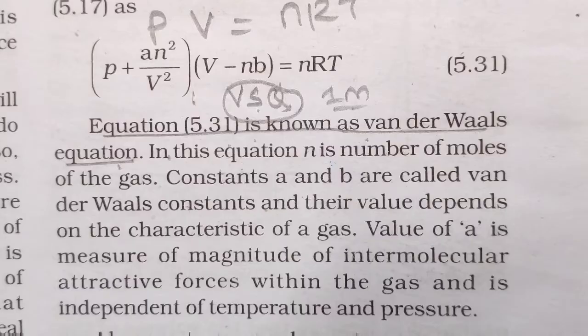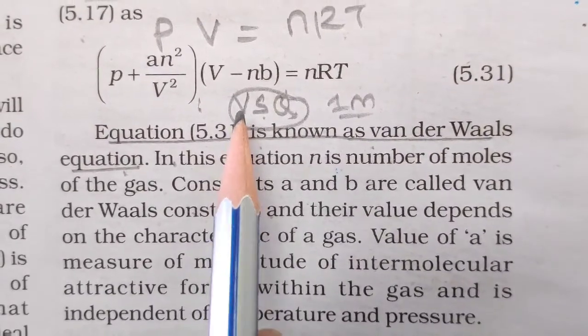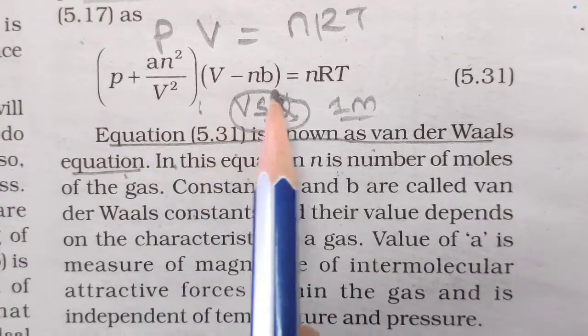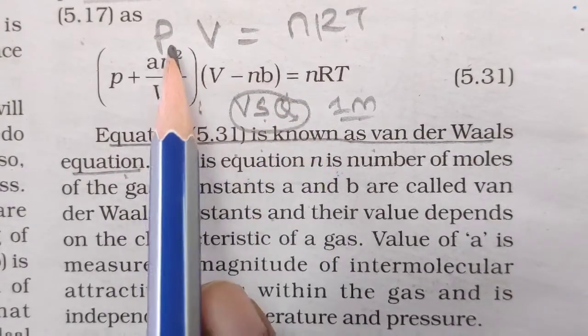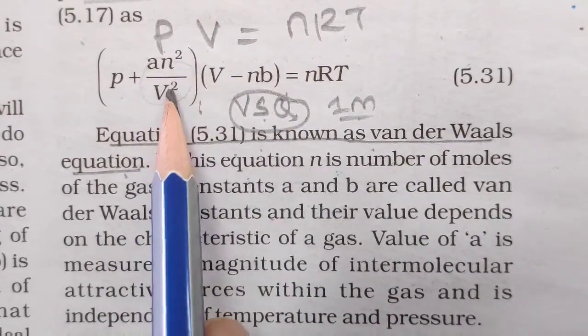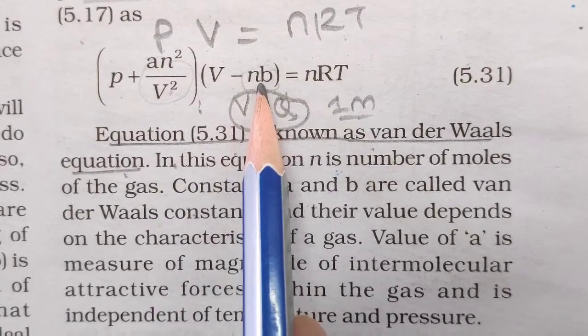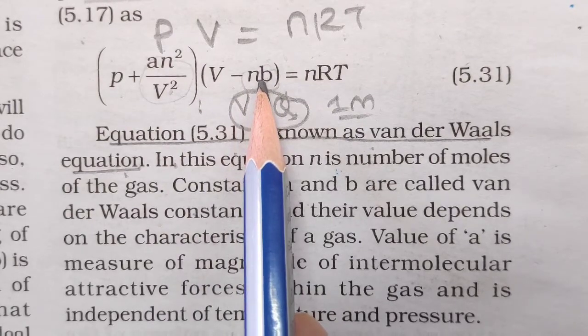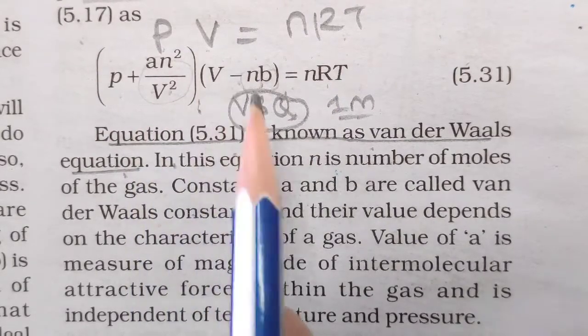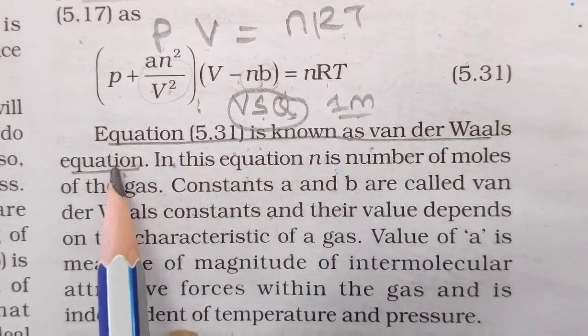Now in our Van der Waals equation, the terms to explain were left out, so I am continuing this video with this. We know PV is equal to nRT, that is P plus an squared by V squared, the correction term for pressure, and V minus nb, the correction term for volume, is equal to nRT. So for pressure I have written this, and for volume it is written this. Now this equation is called the Van der Waals equation.